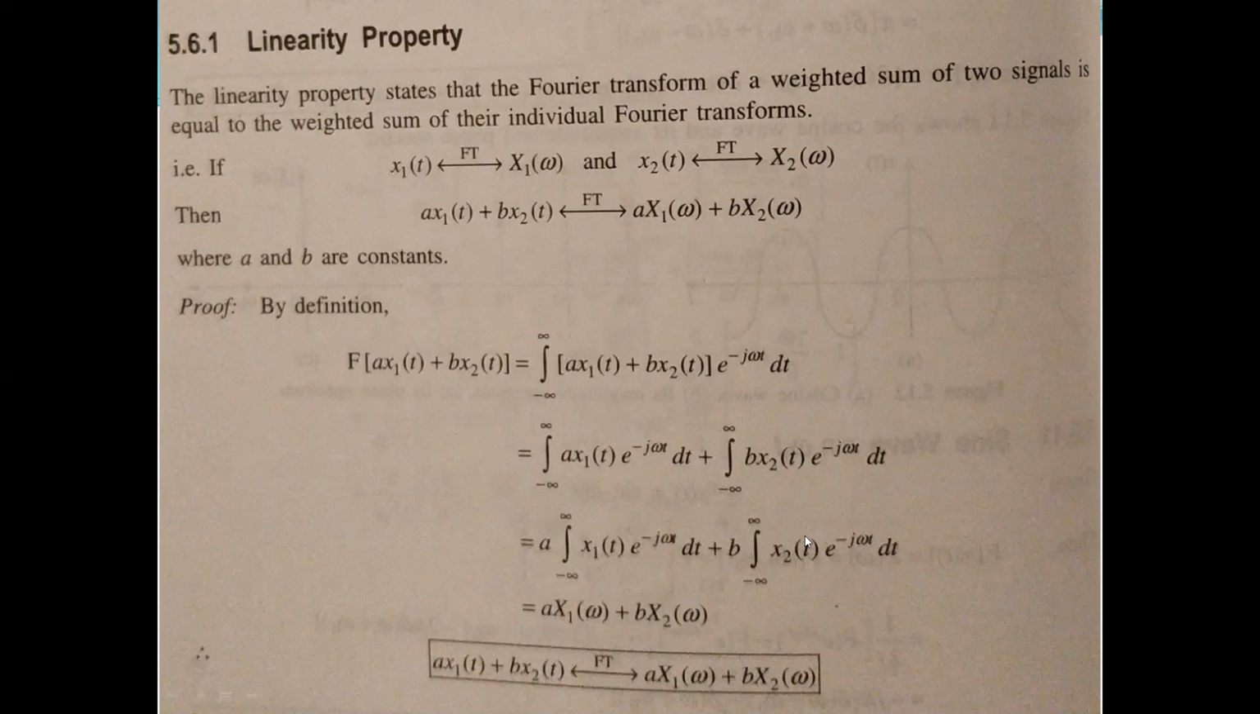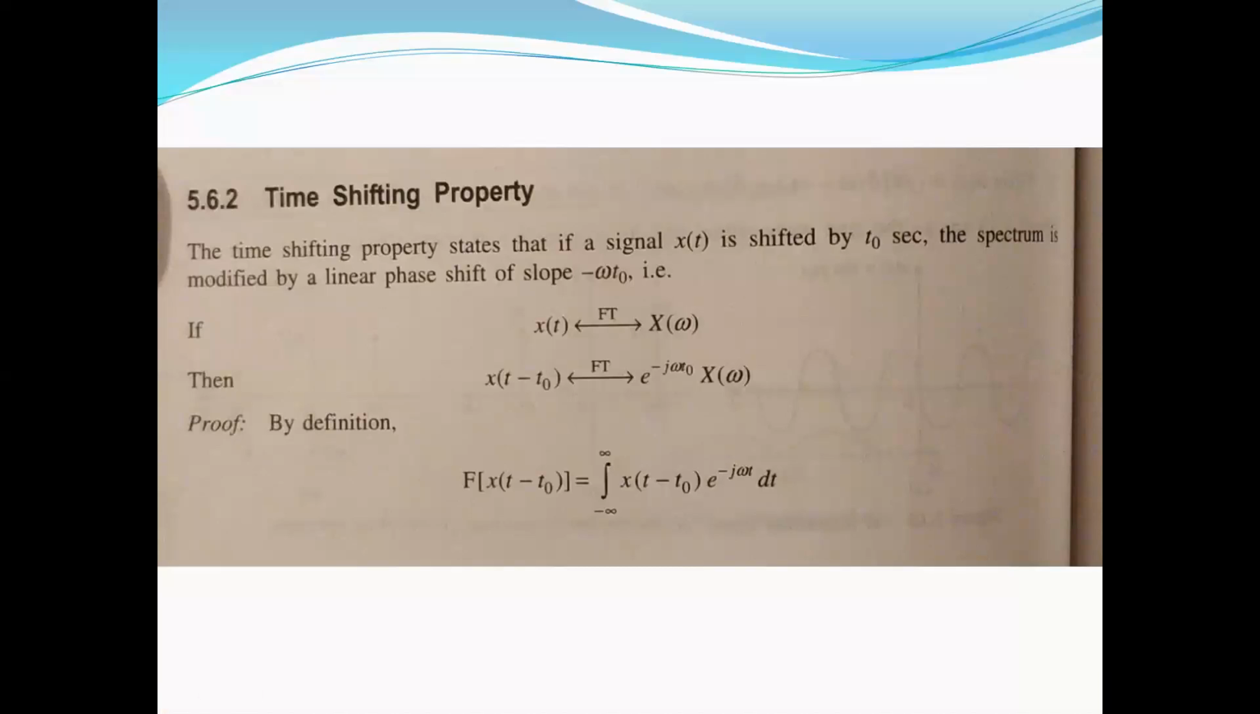Now let's move to the next property. The next property is the time shifting property. Time shifting property states that if the signal is shifted by a time t naught, then the spectrum will be modified by a linear phase shift of slope minus omega t naught. That means if a signal x of t has Fourier transform capital X of omega, then if we shift the signal, that is x of t minus t naught, the Fourier transform will be multiplied by e to the power minus j omega t naught.